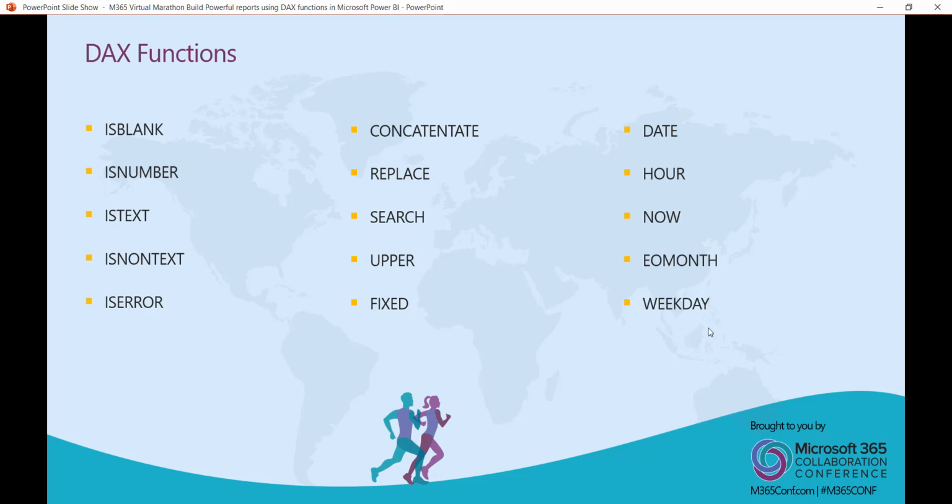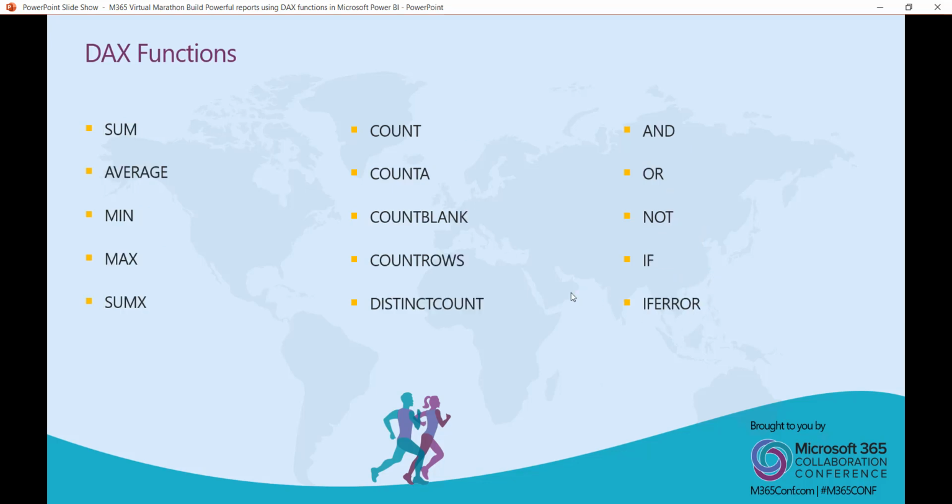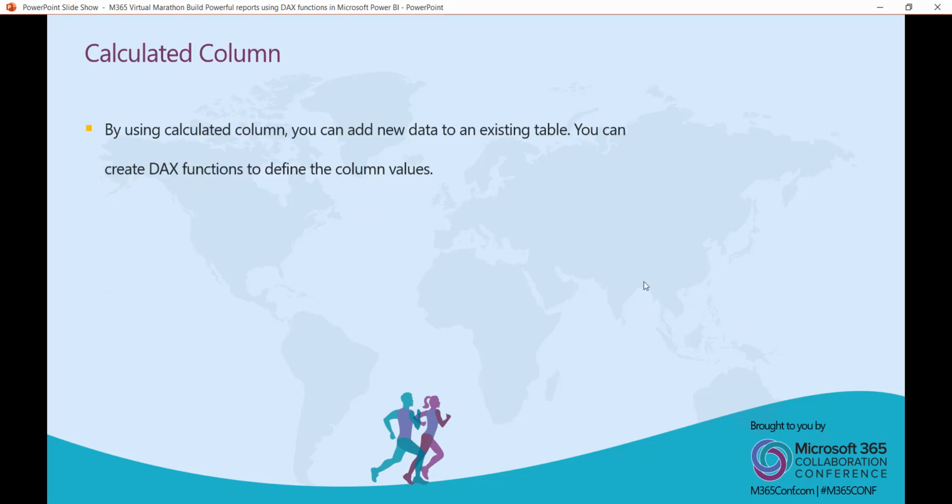And others we already saw, like sum, sumx, min, max, average, count, counta, countblank, countrows, distinct count, which gives you the distinct records, and then and, or operators, if error. So all these things you can use.